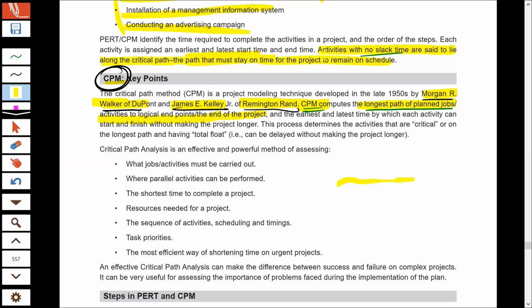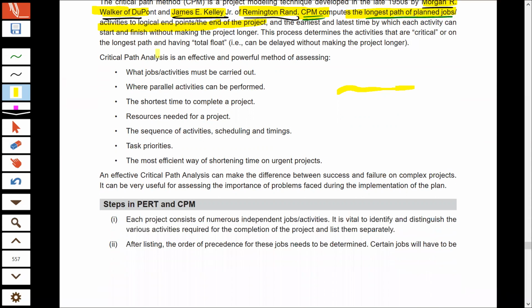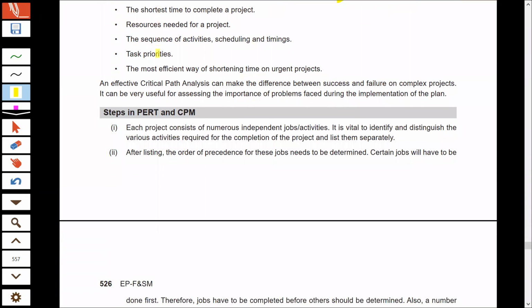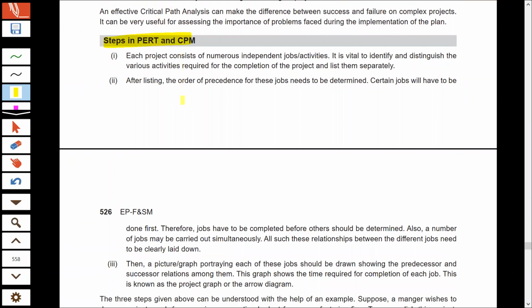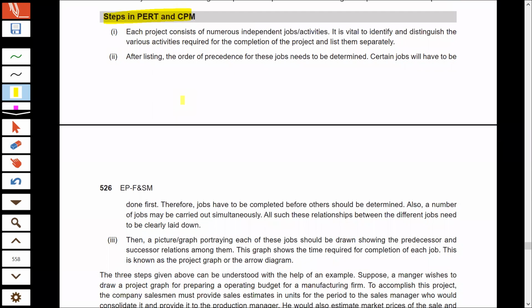Now, I know that you are not able to understand these technical terms, but we will take one example and then you will be able to understand all this. But just listen as to what I'm saying. CPM is the longest path, and there is no slack time for the activities which lie on the critical path, right? Now we'll look at the steps that go on in doing PERT and CPM, and then we'll take an example that will help you to understand better what is the difference between PERT and CPM.